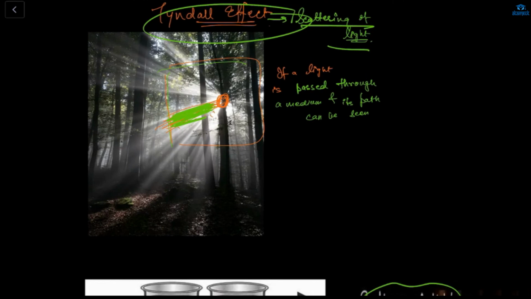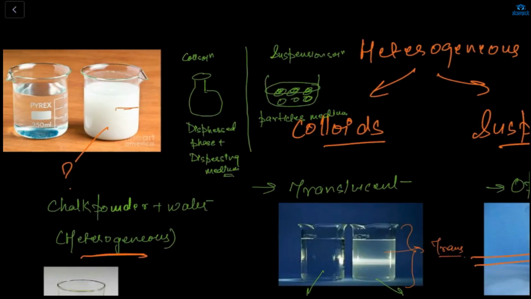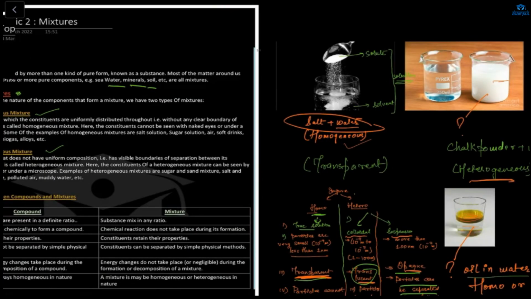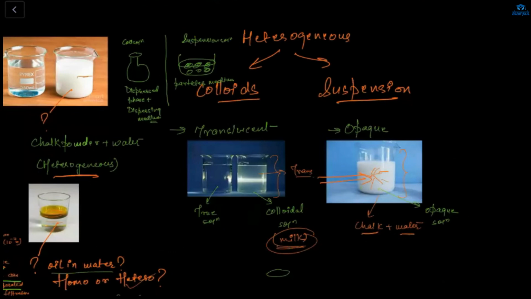Mixture. And Arham, mixture is divided into how many parts? Yes, Razi. Ma'am, two parts, homogeneous and heterogeneous. Yes, Arham, mixture is divided into two parts, right? See here also, types of mixture. One is homo, another one is hetero. Okay, and hetero is divided into how many parts?